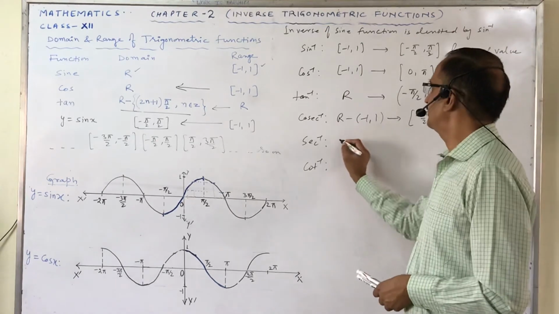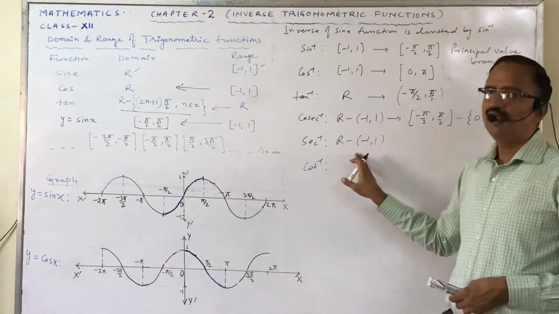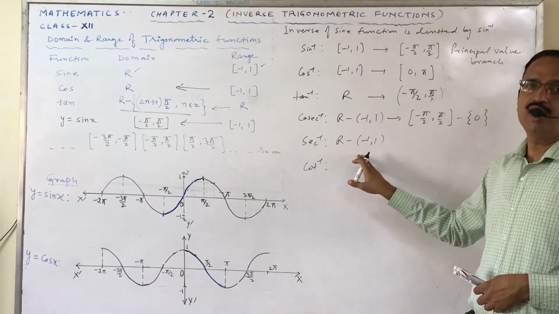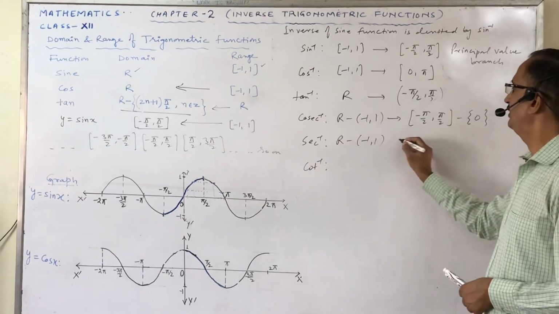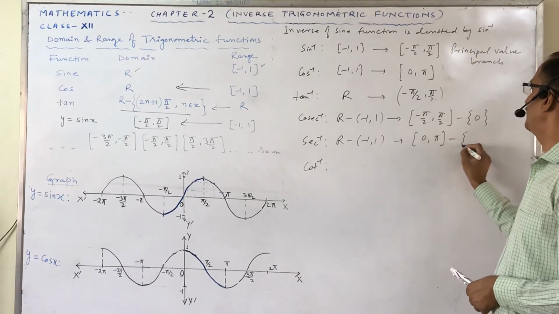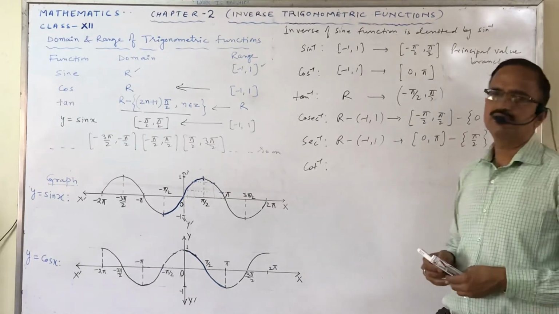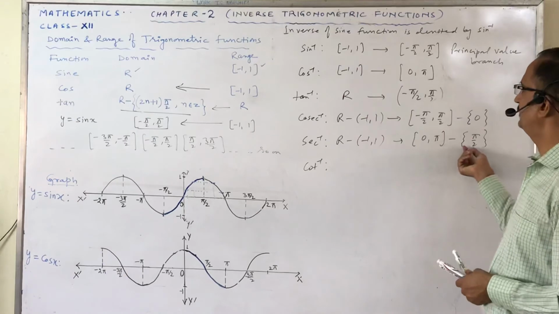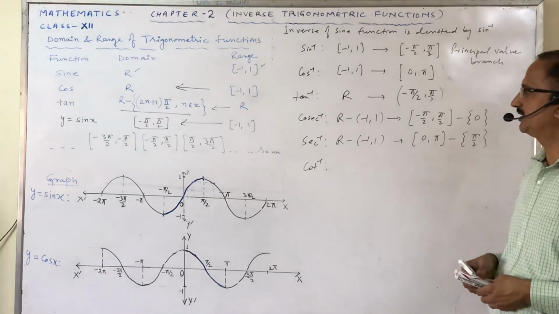Now for sec inverse, again R minus this is the range of sec. So this will be the domain of sec inverse and the range will be 0 to pi, minus pi by 2. At pi by 2, sec is not defined, so except this, it is the range of sec inverse.